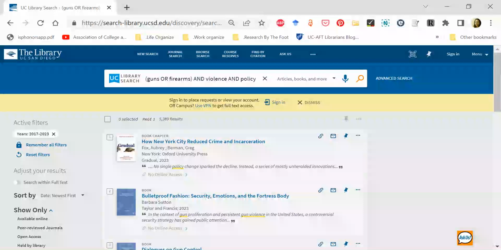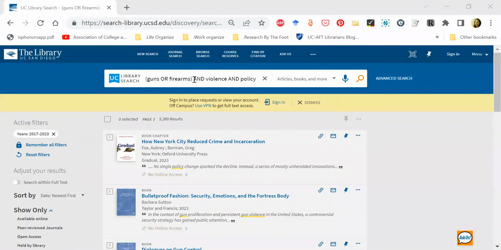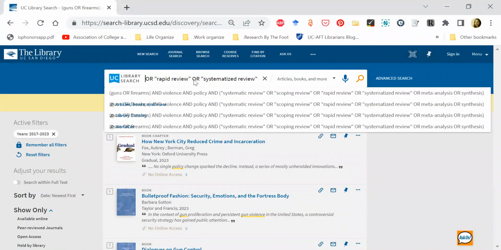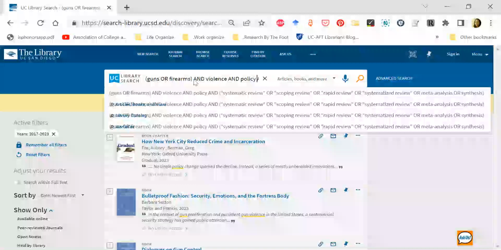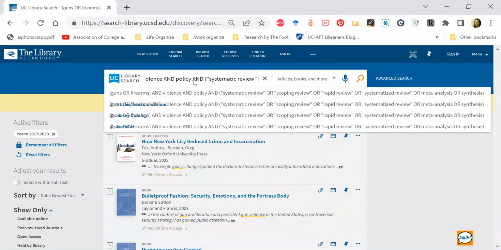And so to give you an idea of searching here, let's see if we can come up with a search for that. Okay, so this one's kind of long, so I had to consult my notes here, but you can see we're still doing the same guns or firearms and violence and policy, but then we're also adding in these different terms.